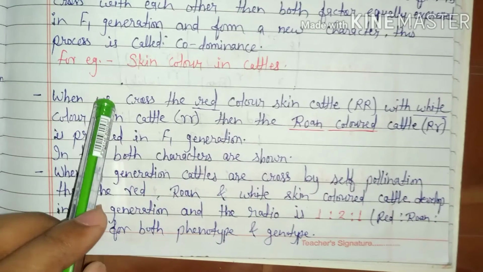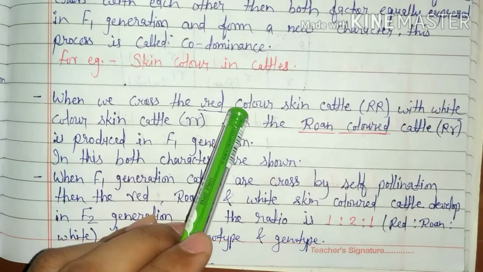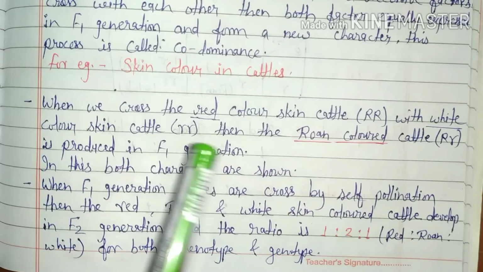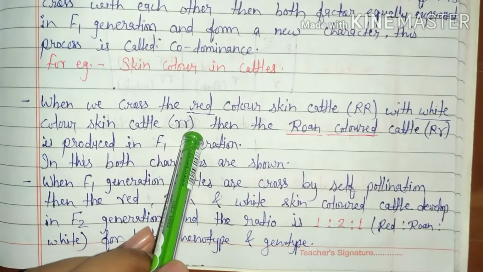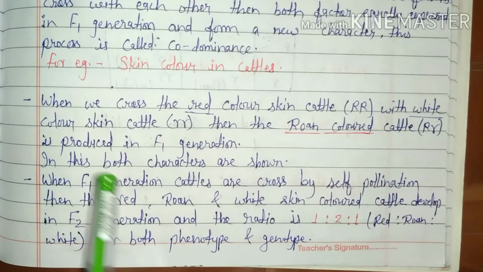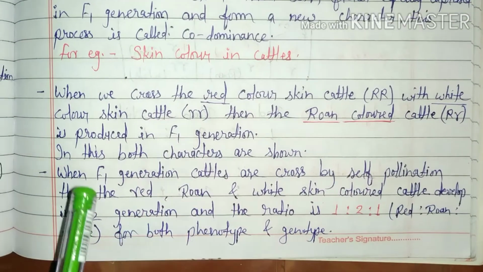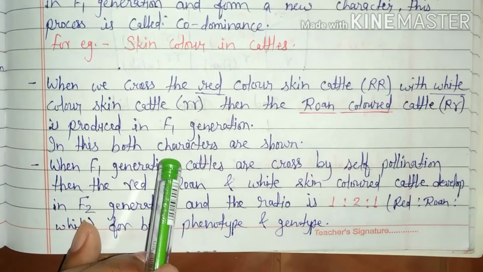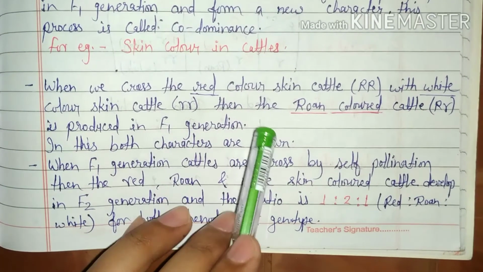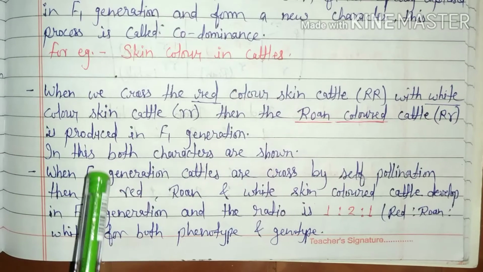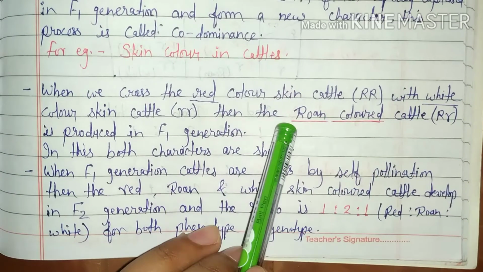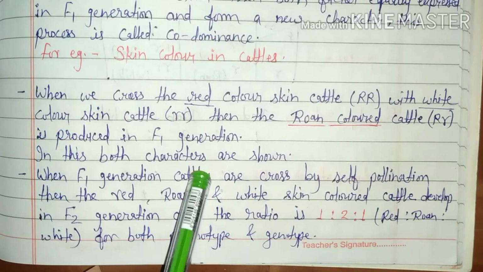In short way, when we cross the red color skin cattle capital R with white color skin cattle small r, then the roan colored cattle capital R small r is produced in F1 generation. In this, both characters are shown, it means red and white. Roan color is the combination of red and white color.